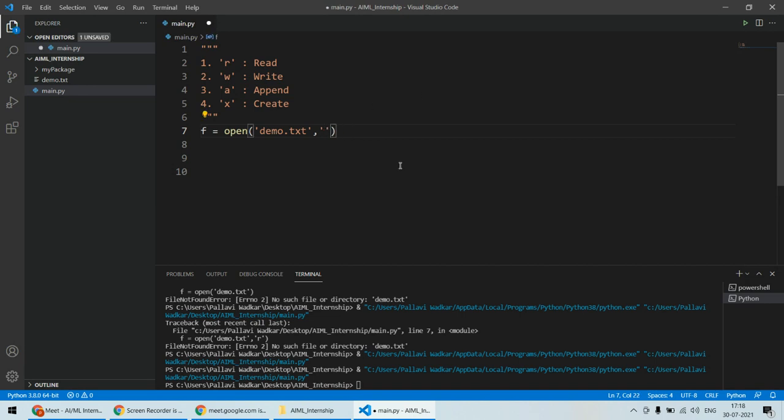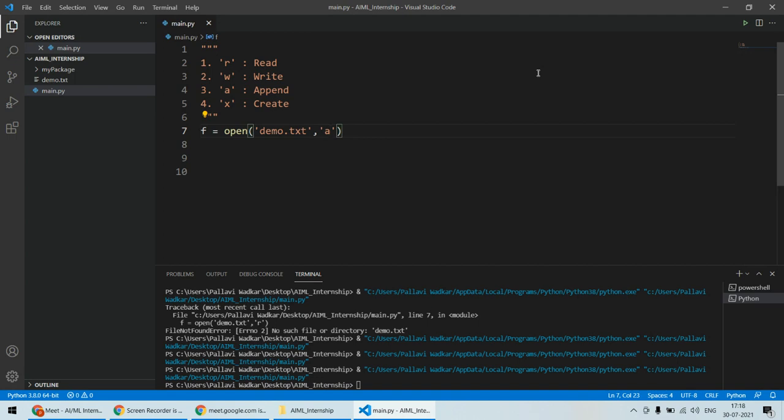Even if I use this append mode, first of all, let's assume that there is already a demo.txt file. In that case, it will open the demo.txt file for appending data. Now you'll ask, there are writing and appending, what's the difference between them? We'll shortly discuss that also. But let's open this file, and everything will work fine, no errors right now. So this file is opened for appending the data.